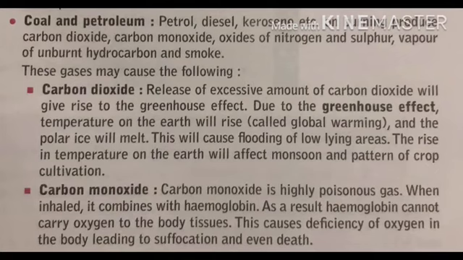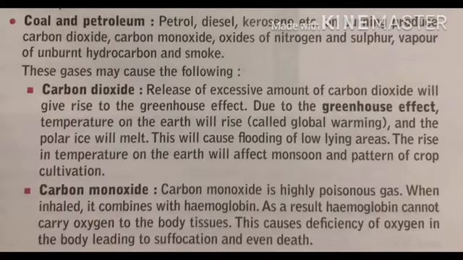Coal and petroleum products like petrol, diesel, kerosene, etc., on burning produce carbon dioxide, carbon monoxide, oxides of nitrogen and sulfur. Vapors of unburnt hydrocarbons are smoke. These gases may cause the following. Carbon dioxide: release of excessive amount of carbon dioxide will give rise to the greenhouse effect.